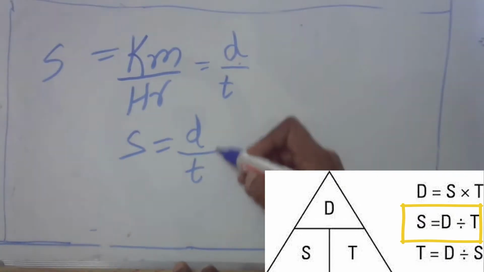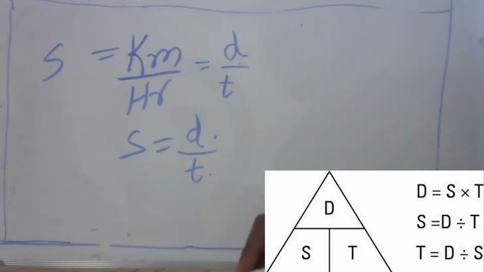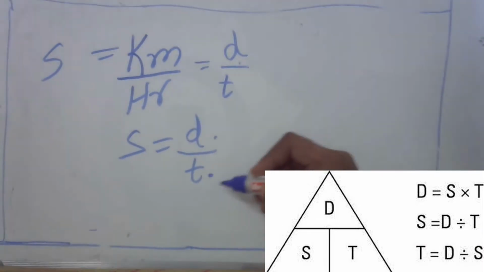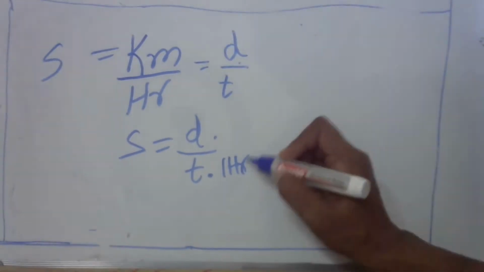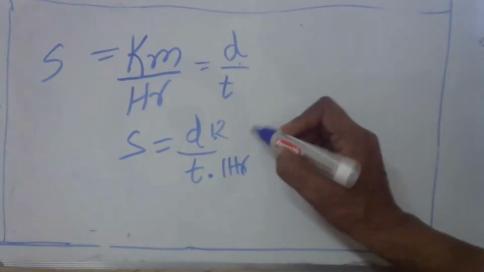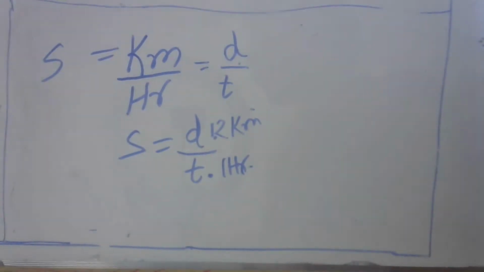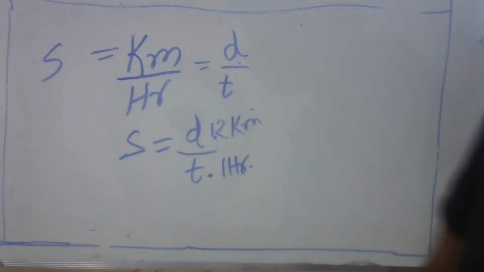If you have a distance and time, you can calculate the speed. If in a unit time, that is 1 hour, you run 12 kilometers, the speed would be 12 kilometers per hour. So do we have to remember the formula?